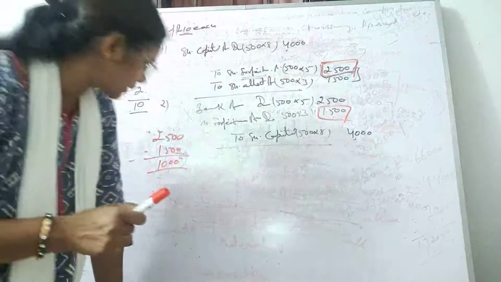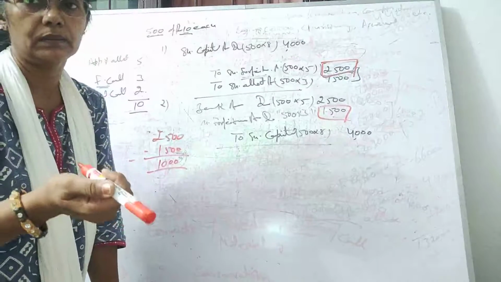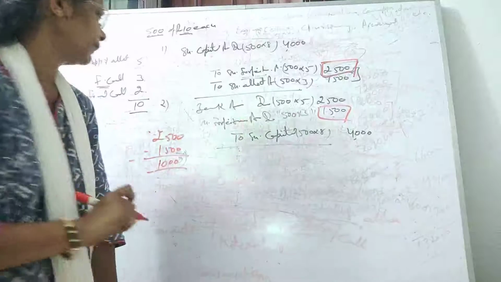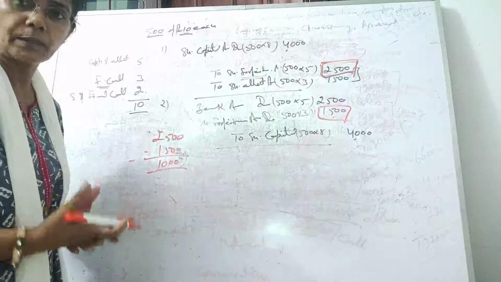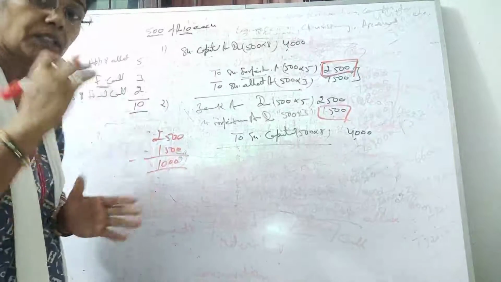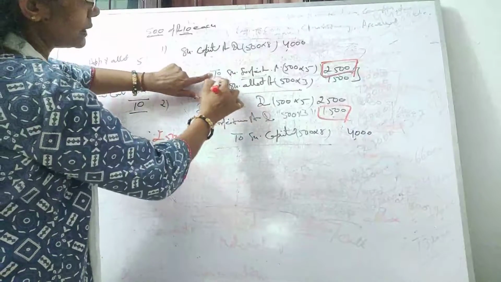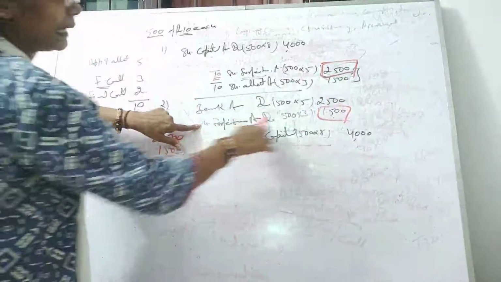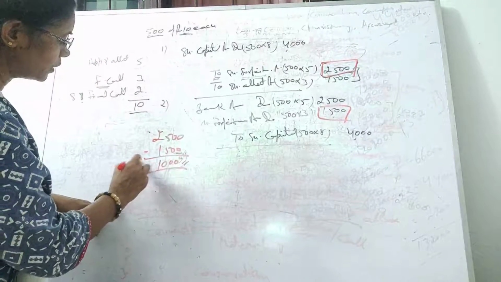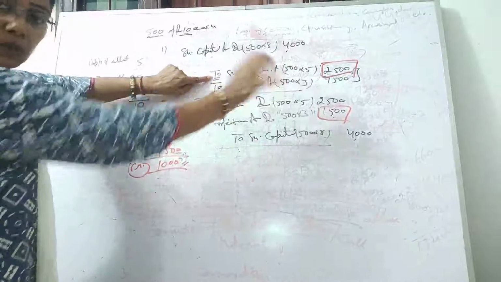Always remember, in 11th we have discussed this in detail. This is your capital gain, and this capital gain transfers to capital reserve. Capital reserves are created from capital profits or capital gain. Once again, this is the double entry system. You have to check your forfeiture account. Now we have to close the forfeiture account. Just watch how much is credited and how much is debited. You can see forfeiture is credited by 2500 and debited by 1500. So still we have 1000 rupees in the credit of the forfeiture.